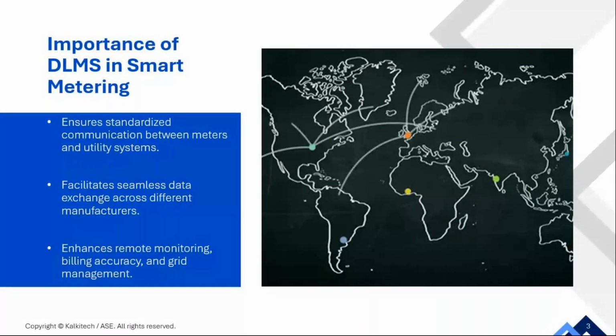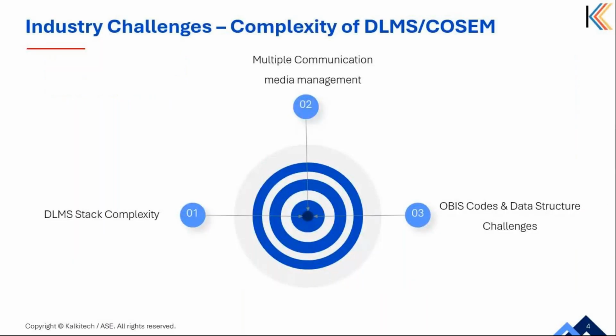So, these benefits that we have discussed highlight why DLMS has become the most preferred standard for modern smart metering. However, while DLMS offers many advantages, its implementation in smart networks does come with certain challenges, which we'll discuss in our upcoming slides. Moving on to the key industry challenges faced during DLMS smart metering implementations.